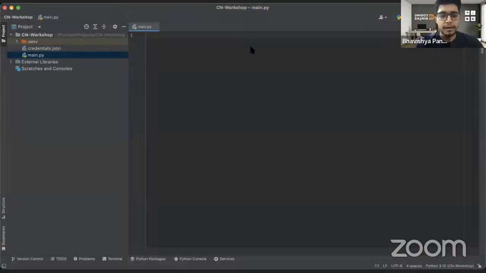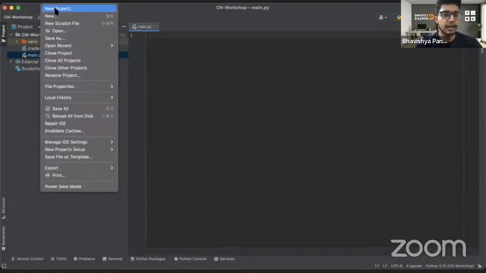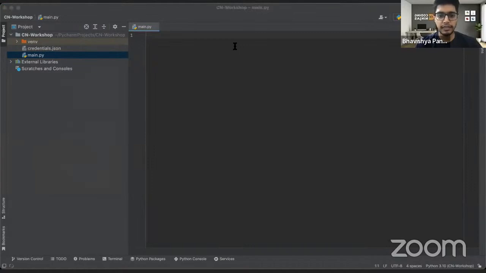So I have opened my editor, right? And in this editor, I will tell you how things work. The people who are new to PyCharm, to make a project of your own, just open this file, click on new project, and then write the project name. This is the simplest thing that you have to do. Let me know once this is done, and then we'll simply get into the business. We'll make a really good chatbot.